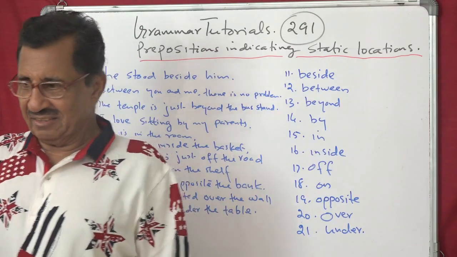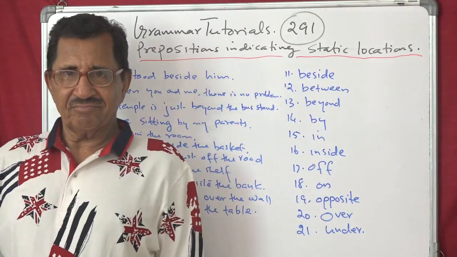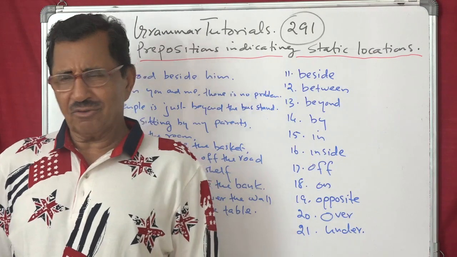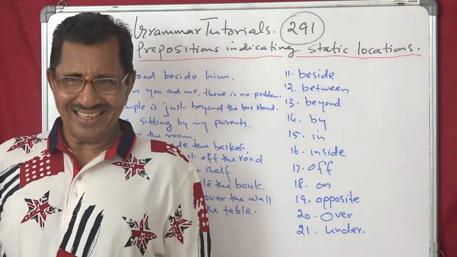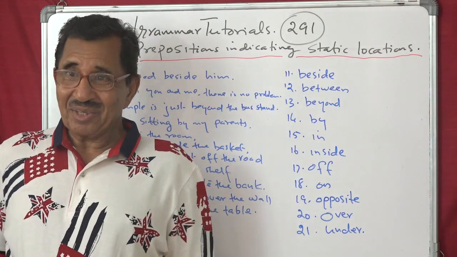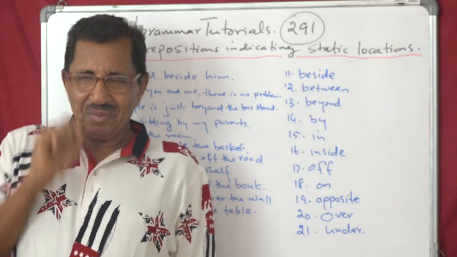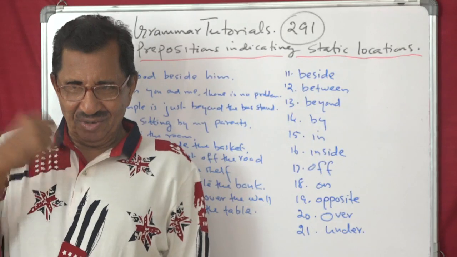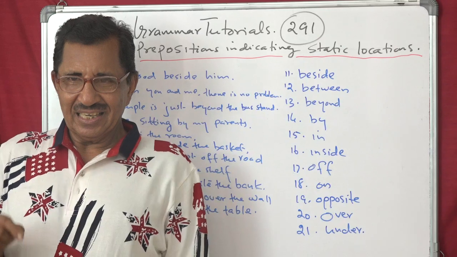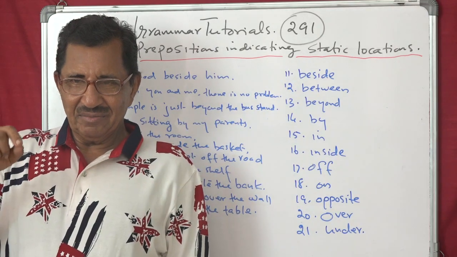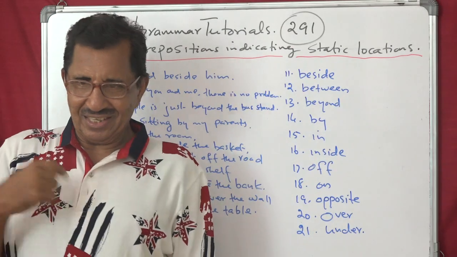Prepositions. It's a challenging job for us to master. Sure, we will master it without any difficulty. Don't worry. You stay with me. Stand by me. Okay? Stand beside me. Between us, we will crack this problem. Between us, you and me. Okay? Be inside this class. Be in the class. Be inside the class. Stand opposite me in the class.